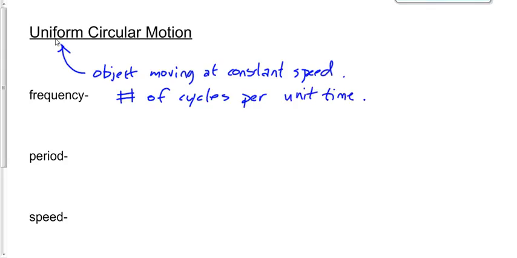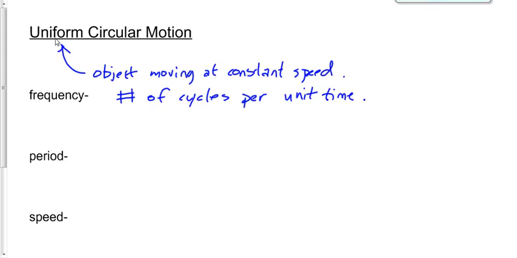Well, we could say per day, one physics class per day, or the unit time could be a week, 5 physics classes per week. Or we could say the unit time is a year, okay? 1 birthday per year. So we've got the number of birthdays per year, the number of physics classes per day, the number of physics classes per week. How often something happens is the number of times something happens per amount of time.